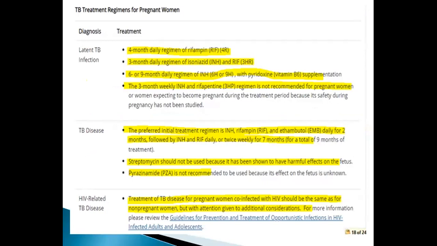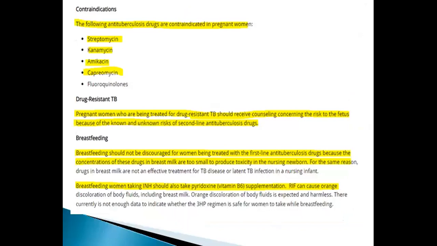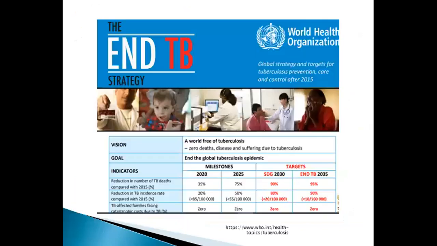For HIV-related TB disease, treatment of TB disease for pregnant women co-infected with HIV should be the same as for non-pregnant women, and it should also follow national guidelines. Contraindications: the following anti-tuberculosis drugs are contraindicated in pregnant women: streptomycin, kanamycin, and amikacin. Breastfeeding should not be discouraged for women being treated with first-line anti-tuberculosis drugs because the concentrations of these drugs in breast milk are too small to produce toxicity in the nursing mother. Breastfeeding women taking INH should also take pyridoxine supplementation.